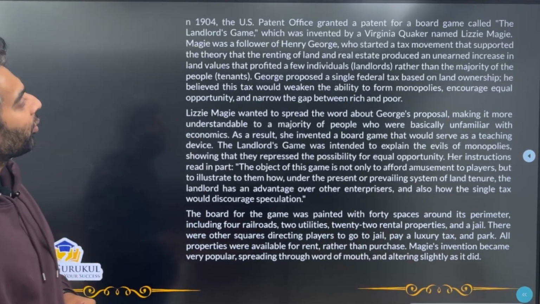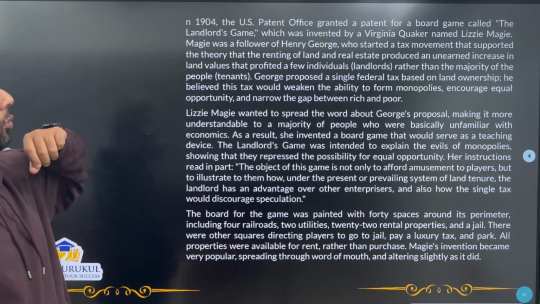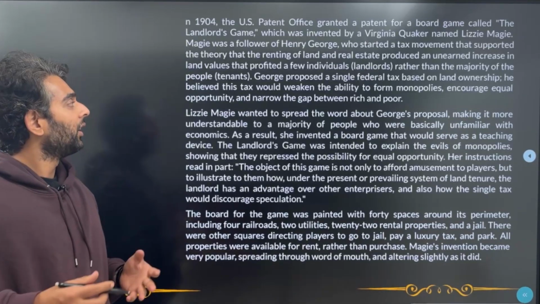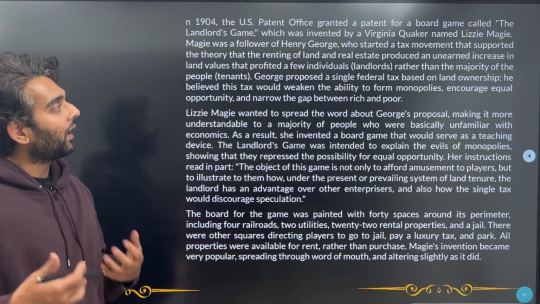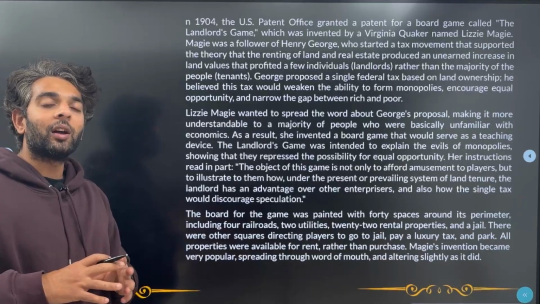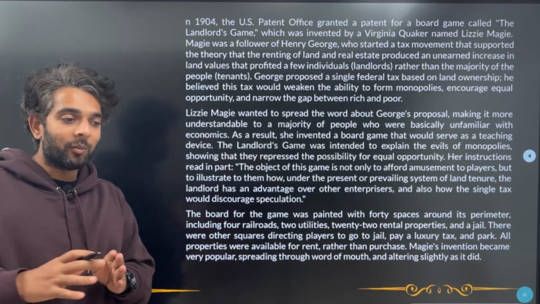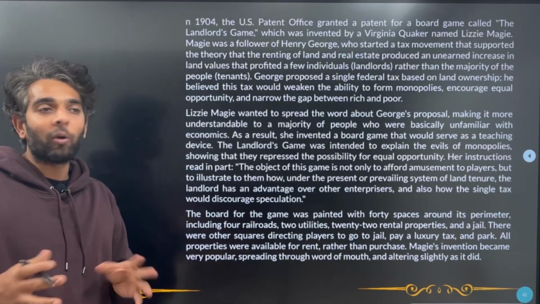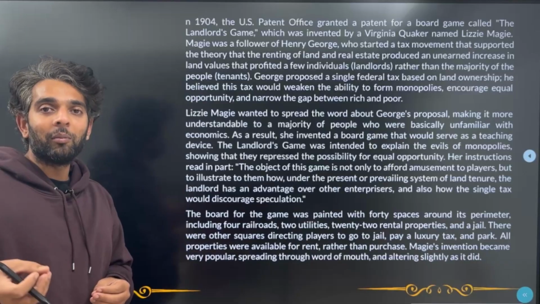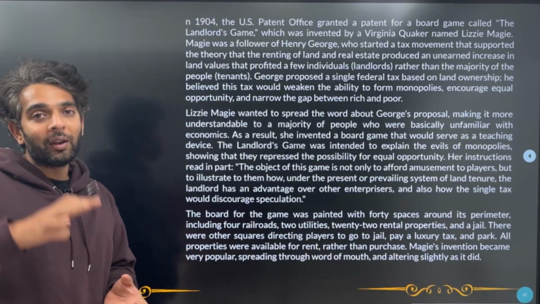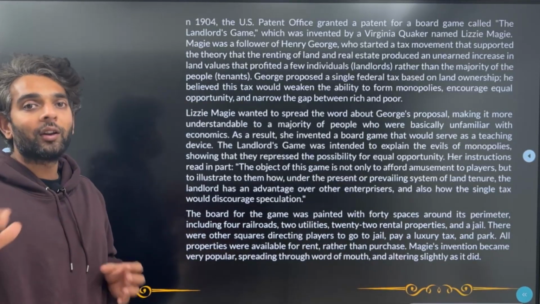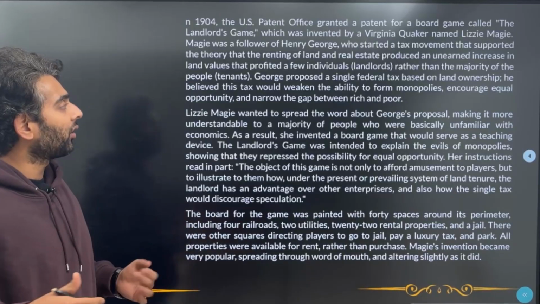So basically what was this person, Henry George's proposition? Henry George had proposed that yes, if you are renting land and real estate, then there will be an unearned increase for the land. That means the value of that land goes up, although it's not something that you're getting every month, but the value of the land goes up and the benefit of that only goes to the landlords and not the tenants. The tenants are the majority of the people over here.